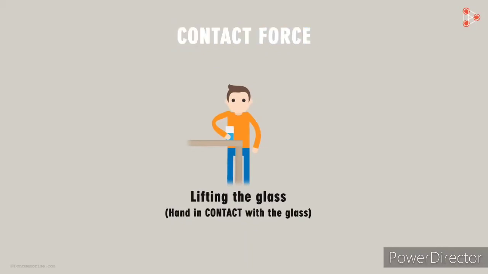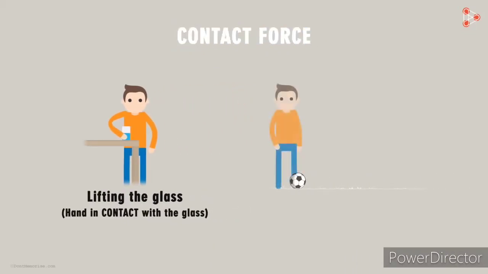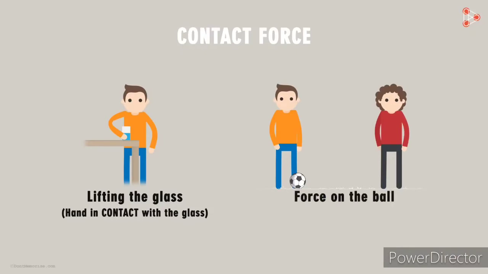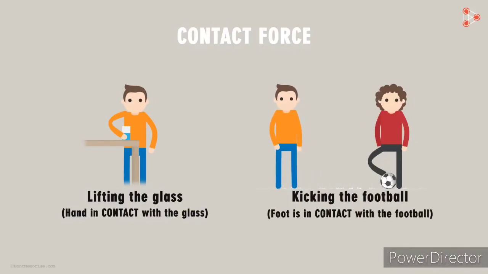Here is an example from the previous video. This player wants to pass this football towards his teammate, who is standing on the other side of the pitch. The player will apply force on the ball by kicking it. When the player applies force, his foot is in contact with the football. So this force is a contact force.